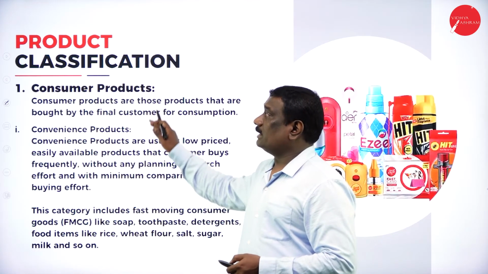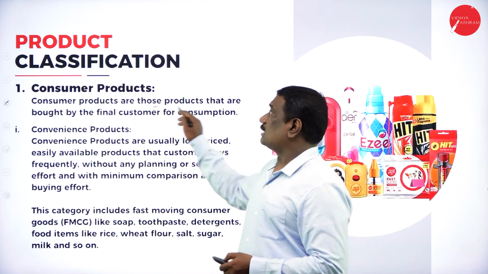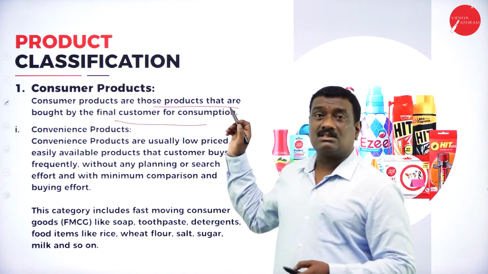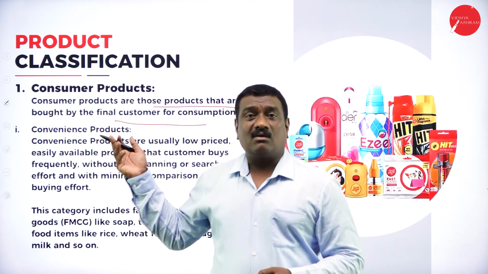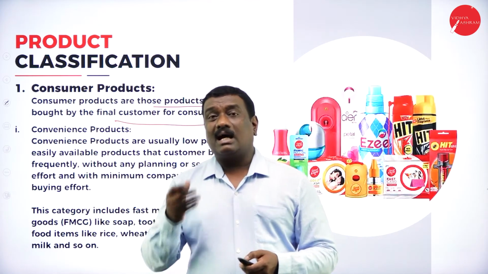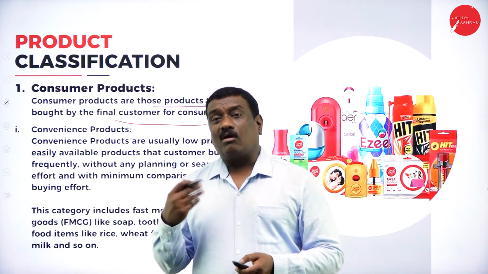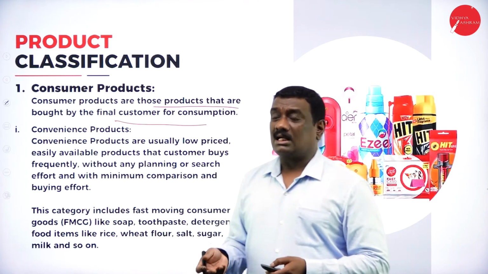Now coming to the first, we'll take up the consumer products. I told you what consumer products are. These are the products that can be bought by the final consumer for final consumption. For example, if I buy a pen, that pen is a consumer product where I utilize it for my own purpose, that is, for final consumption.